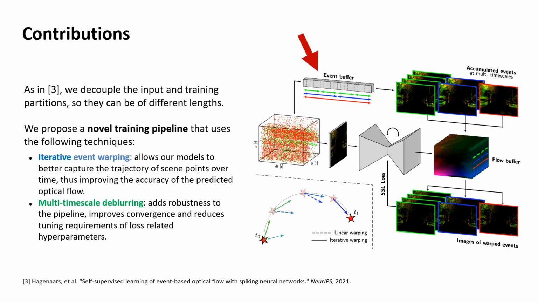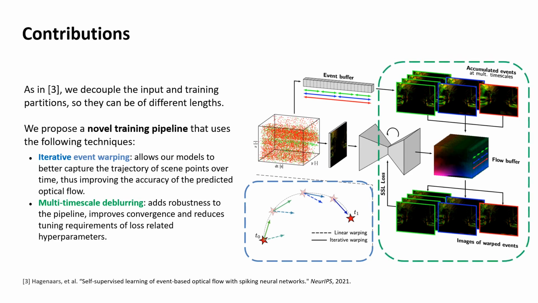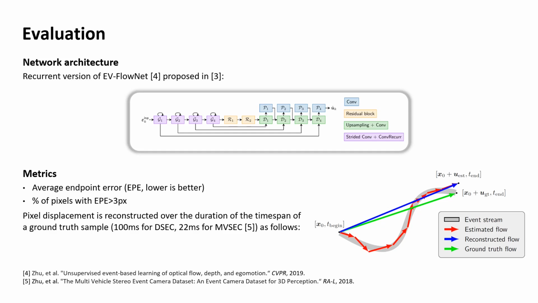Once this buffer reaches a certain length, we warp the events using our novel iterative warping module that allows us to better capture the true trajectory of seen points over time, thus improving the accuracy of the predicted optical flow. Once we have an image of warped events at each time step in the buffer, we formulate the contrast maximization problem at multiple timescales to make sure that our models are robust to a wide range of optical flow vectors. From this formulation, which is our second contribution, we get the loss that we used to train using backpropagation through time.